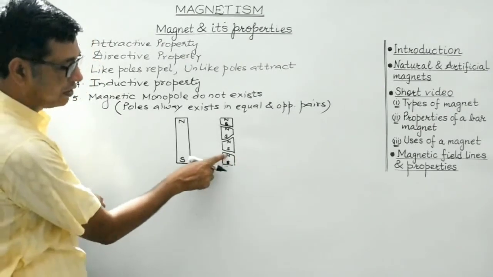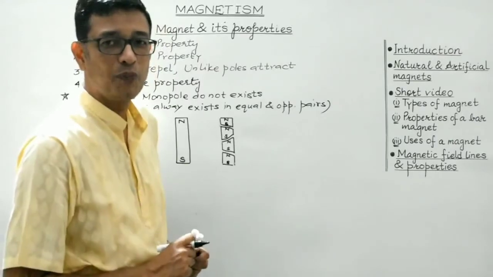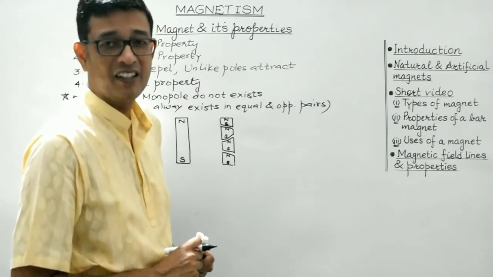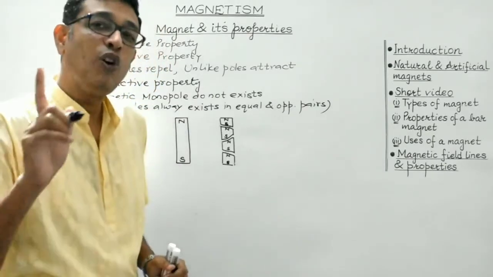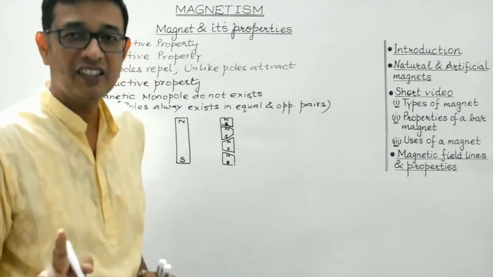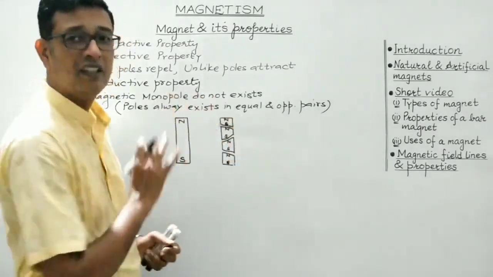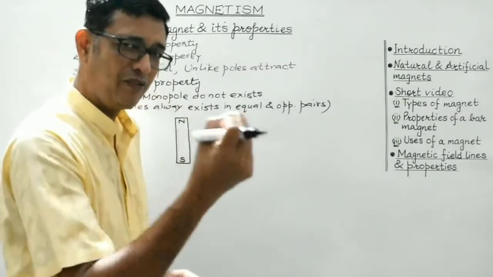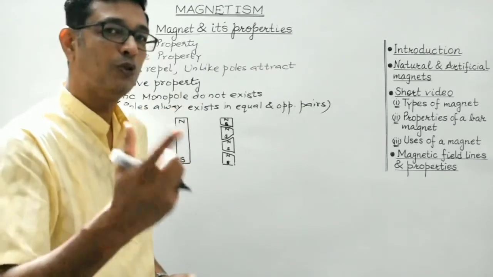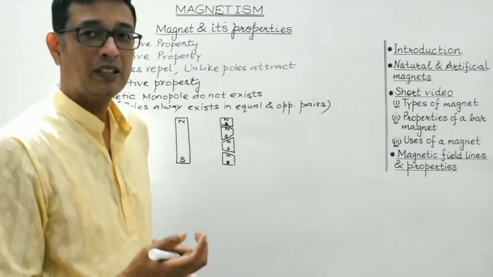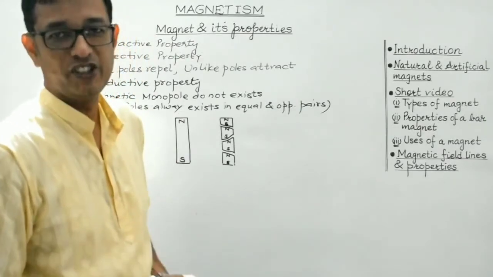And in each piece, the north and south pole both will be of equal strength and obviously of opposite nature, right? So single poles do not exist. Magnetic poles always exist in equal and opposite pairs. Whatever small be the size of each piece, every piece of the magnet will possess two equal and opposite poles. Equal and opposite means poles having equal strength but opposite nature.